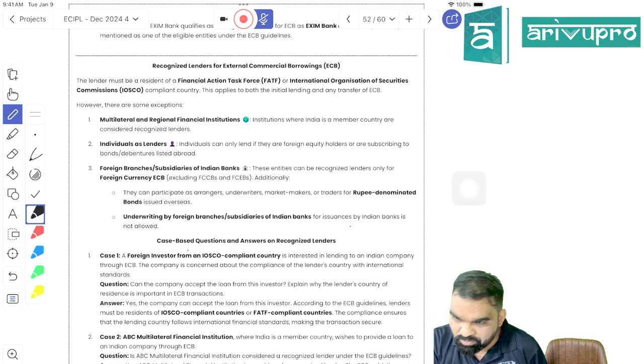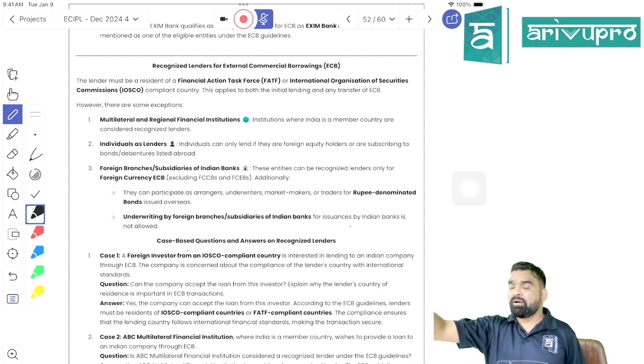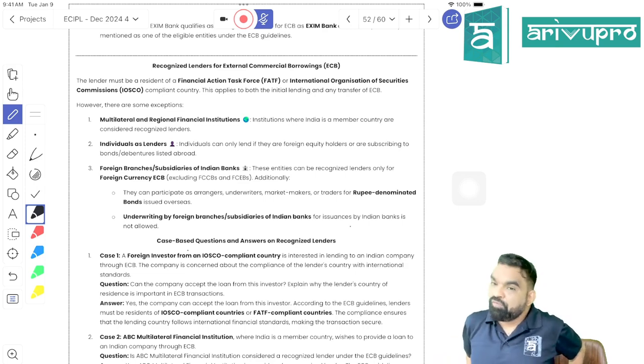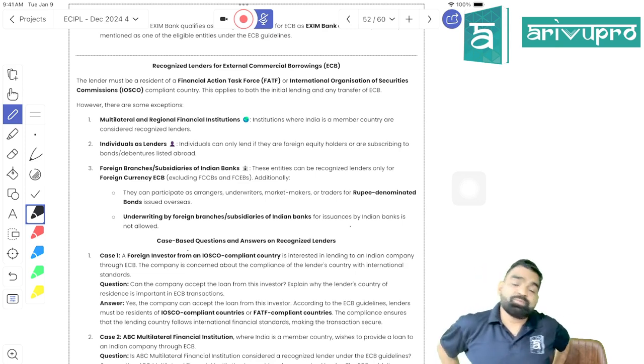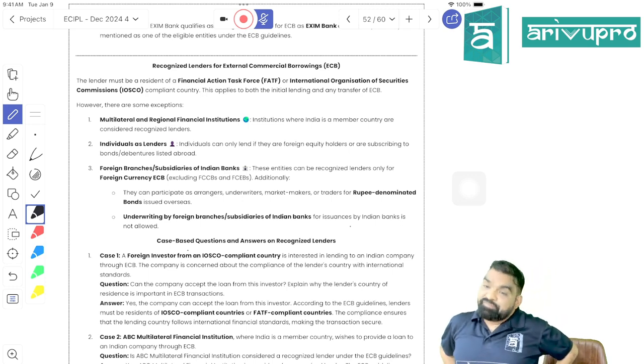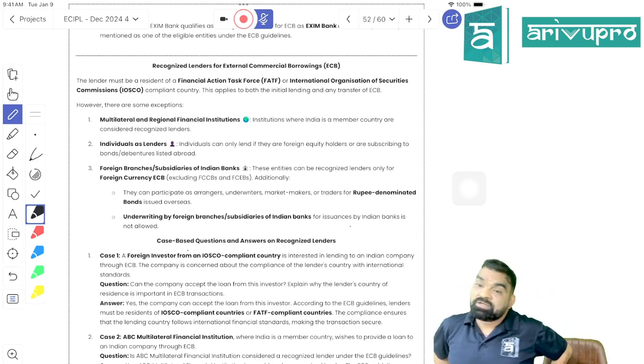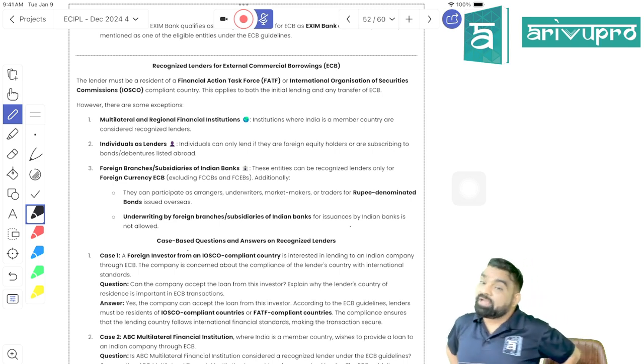Is it clear, students? So how many people are classified as a recognized lender, beta? Four people, right? The first one is multinational and regional financial institutions. The second one is an individual, but he should be your equity shareholder.